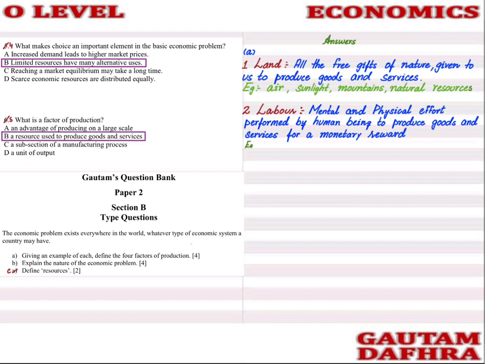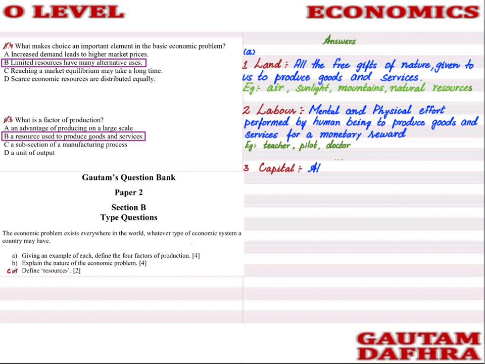Yes, if that effort is for a monetary reward, then it will be known as labor. So an example can be teachers. Teachers are providing you the mental effort, the physical effort, and against that effort the teachers are getting salaries as well. And why are teachers providing you this mental and physical effort? So that you people can study, so your need or want can be satisfied. The pilots are an example as well, the doctors as well.